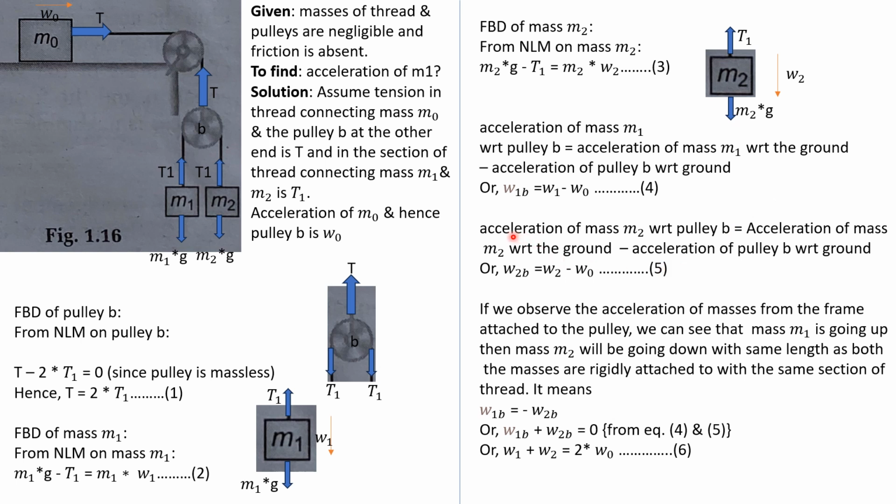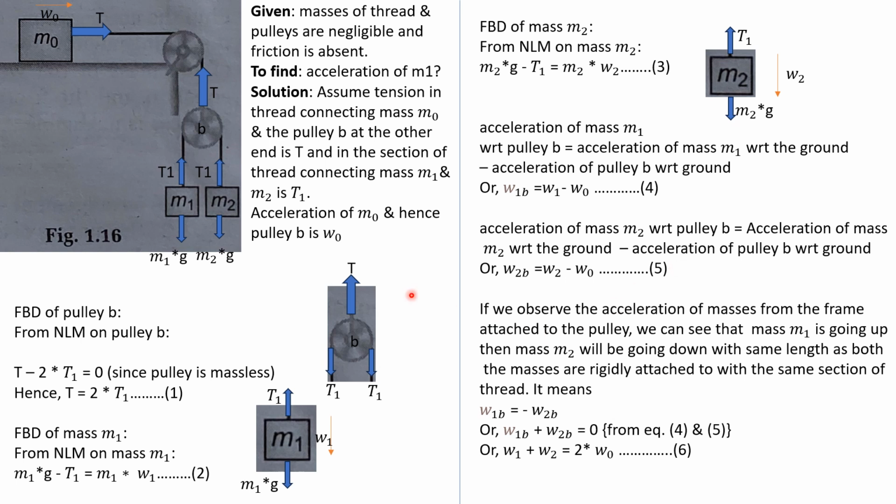In the same way, we will write the acceleration of m2 with respect to pulley B as equal to the acceleration of mass m2 with respect to the ground minus the acceleration of pulley B with respect to ground. w2B is the acceleration of mass m2 with respect to pulley B, w2 is the acceleration of m2 with respect to ground, and w0 is the acceleration of the pulley with respect to ground. So this is equation number 5.